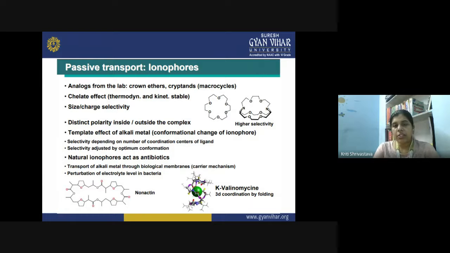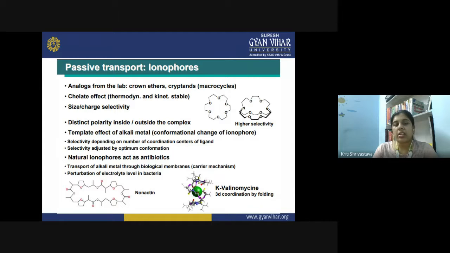Then the ionophores which are involved in the passive transport are actually analogous to the crown ethers or cryptands, which are also called the macrocycles. These macrocycles have a definite size cavity at the center, and it is capable of selective uptake of a particular ion. So they are actually showing the chelate effect, and therefore they are thermodynamically and kinetically very, very stable. Also, they are highly selective in nature, and that is due to a definite dimension of the cavity inside them. Then we have distinct polarity inside and outside the complex, and the template effect of the alkali metal, that is conformational change of the ionophore, is also seen here.